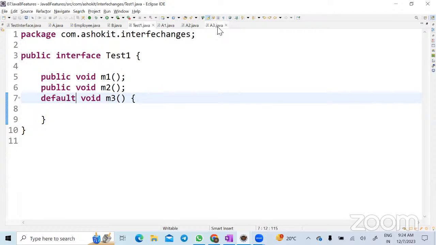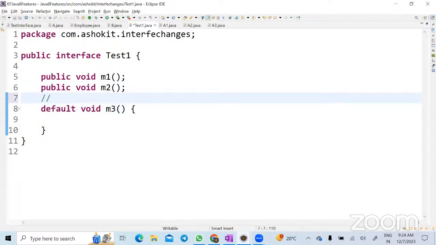But is writing a default method impacting wherever this interface is implemented? No. So can I say it is providing compatibility in the A1 class, A2 class, A3 class? Yes. So the introduction of the default method in the Java 8 interface allows backward compatibility.